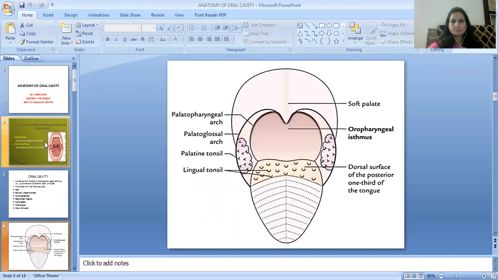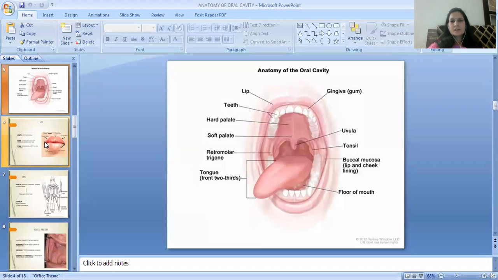Here is an image showing the soft palate, palatopharyngeal arch, palatoglossal arch, palatine tonsil, lingual tonsil, oropharyngeal isthmus, and the dorsal surface of the posterior one-third of the tongue. This is the anatomy of the oral cavity in which various structures are shown.